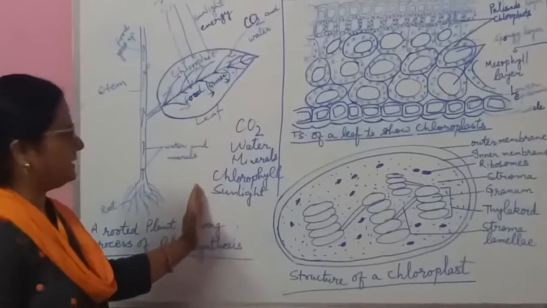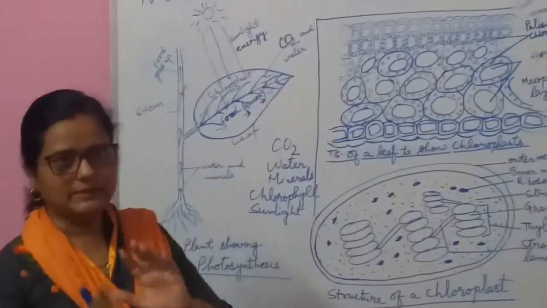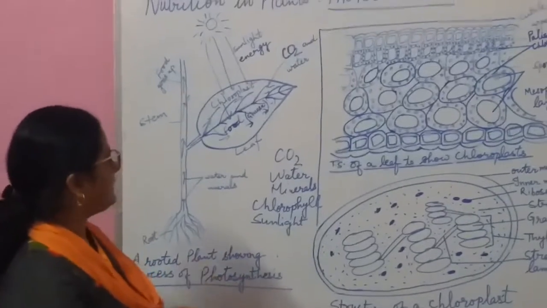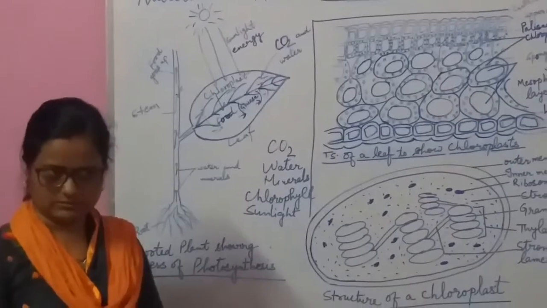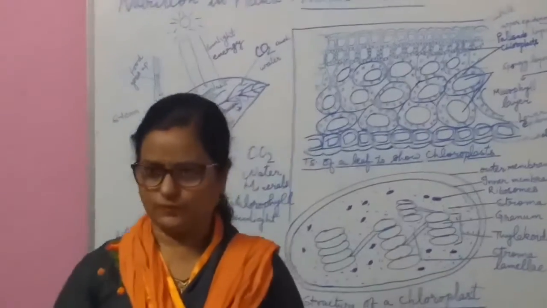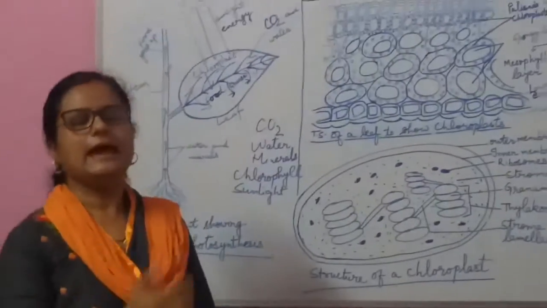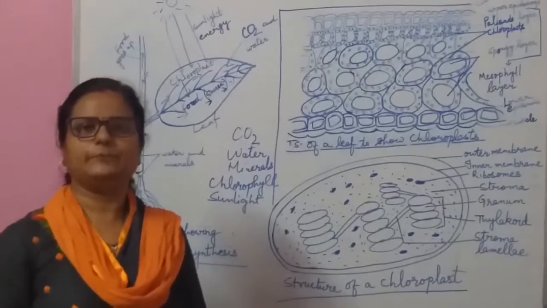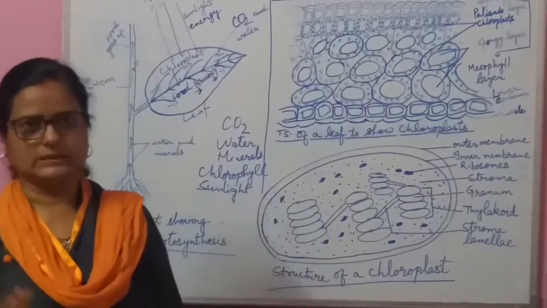With these raw materials, green plants carry out chemical processes and produce glucose or starch and oxygen. The oxygen is useful for us for breathing and respiration, and the glucose that is produced helps our energy consumption.